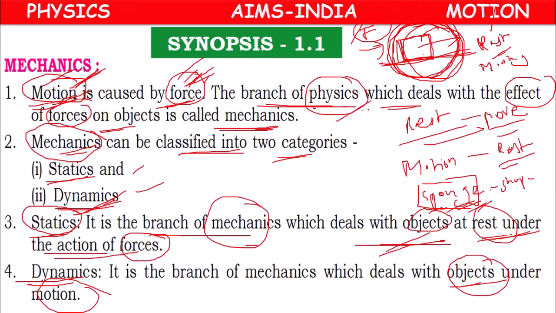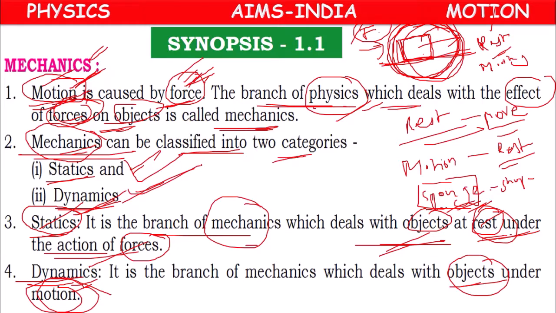So studying about objects under the effect of force is called mechanics. But after applying force, if the object is under rest, then it is called statics. If the object is under motion, then studying about it is called dynamics. Like this, in mechanics, we have two branches. One is statics, another one is dynamics.